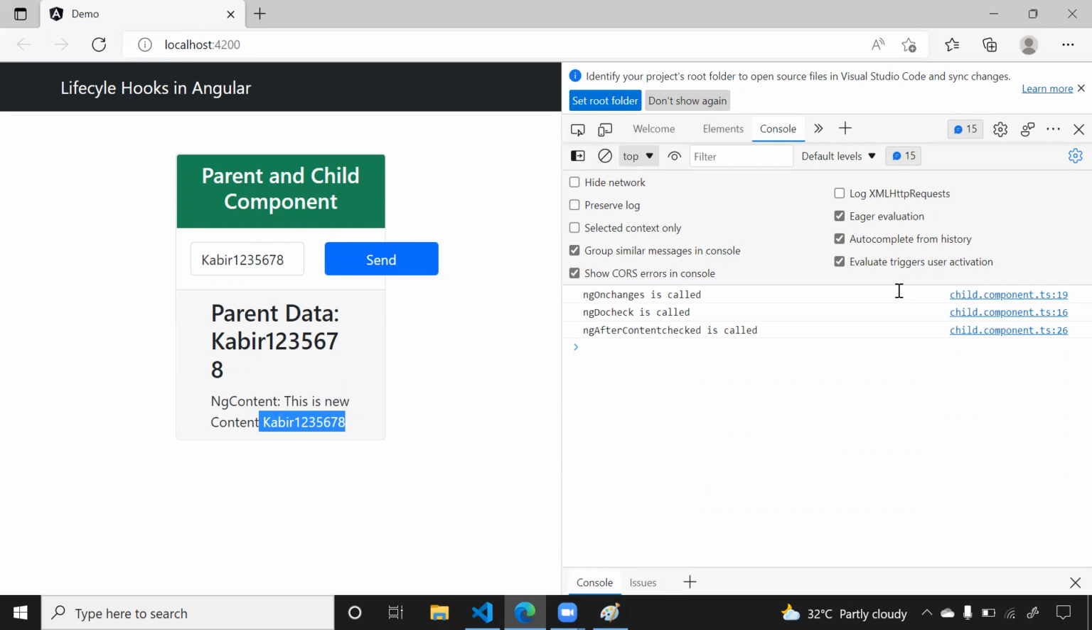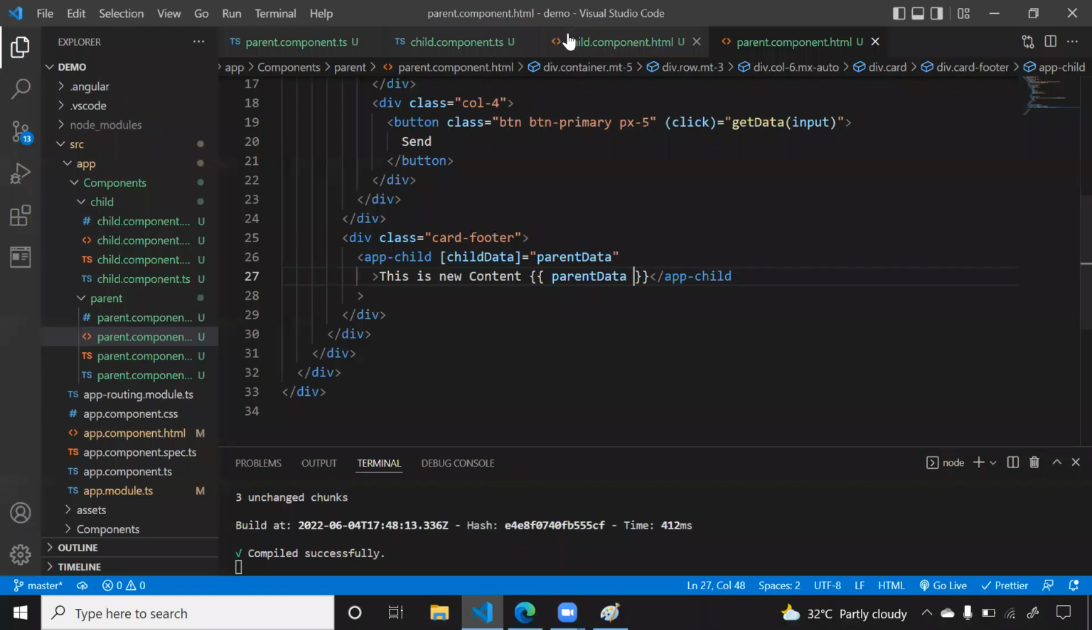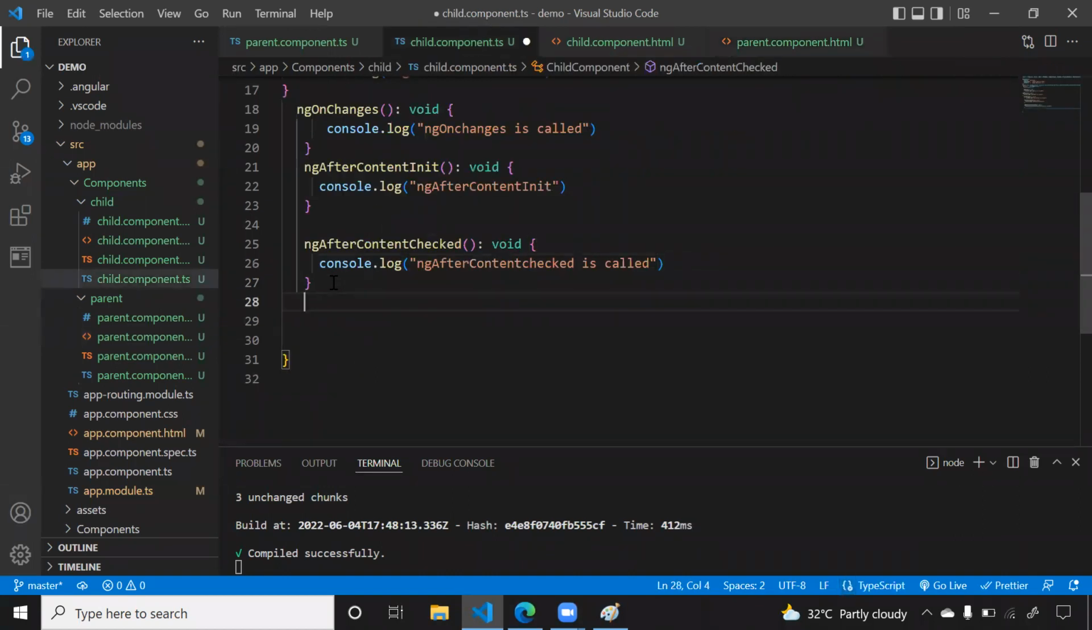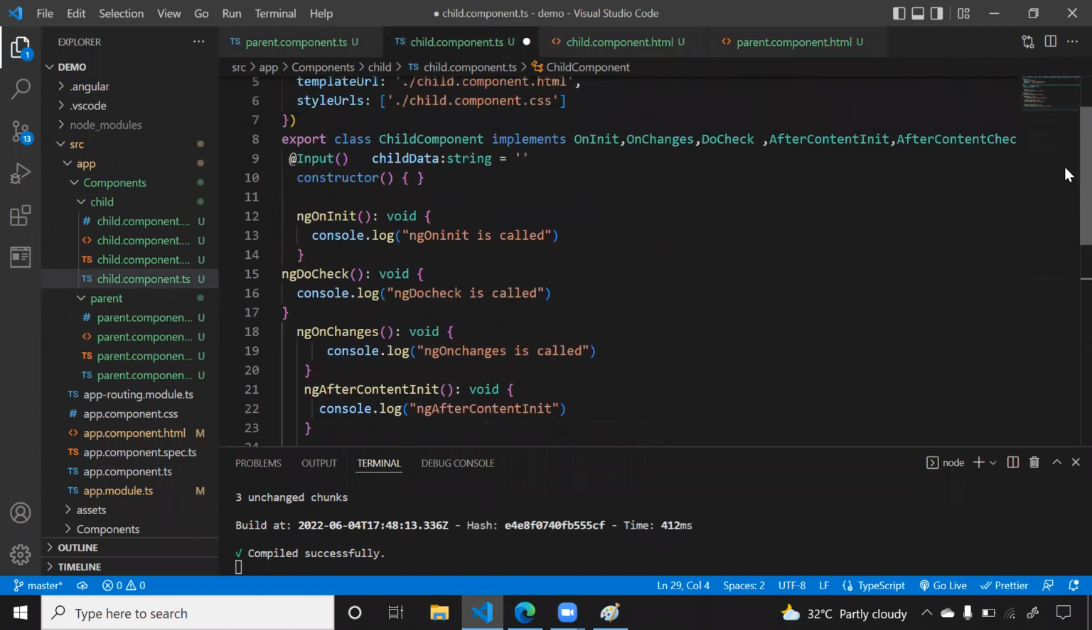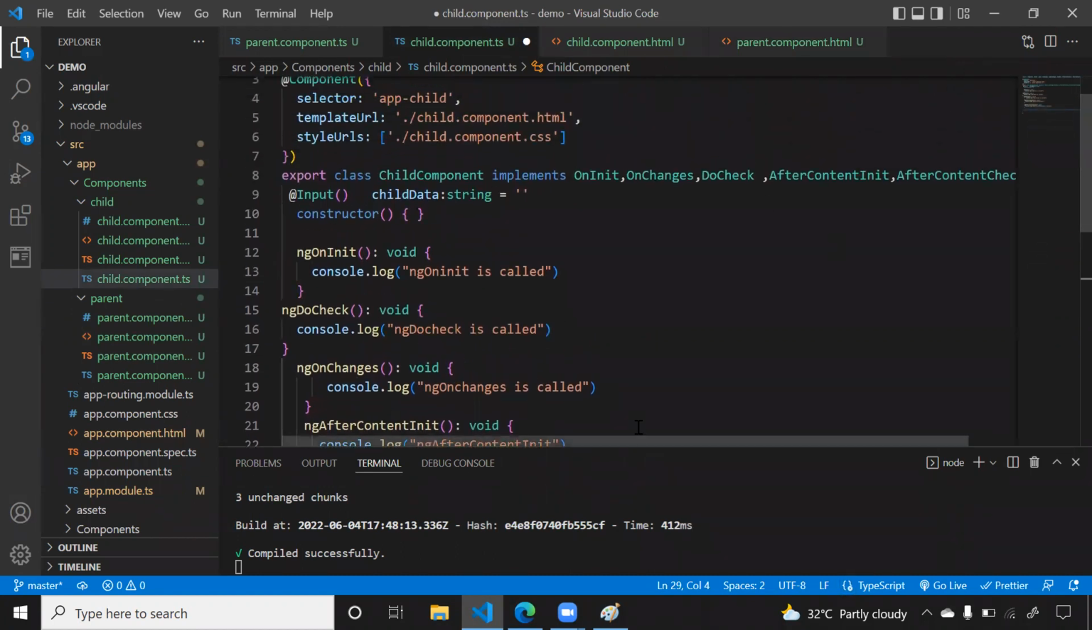And the next lifecycle methods are, so let me go here to the ts file. Now let me implement the two lifecycle interfaces here.